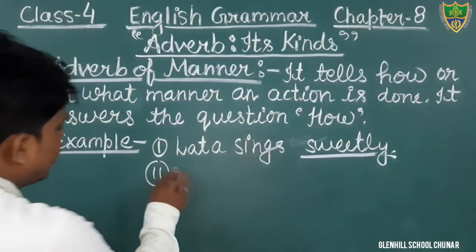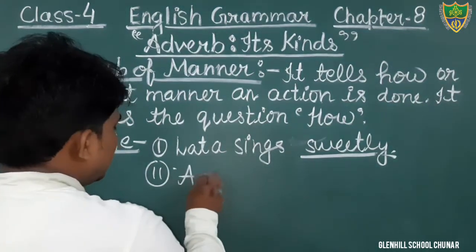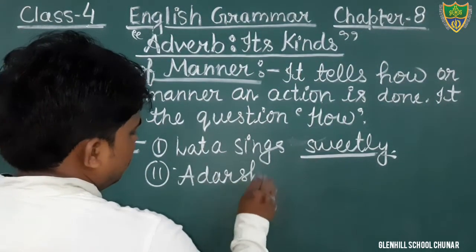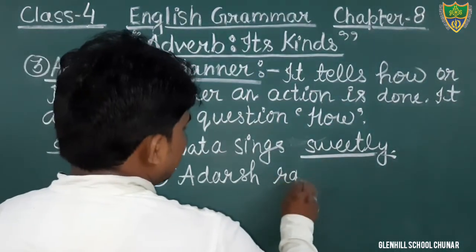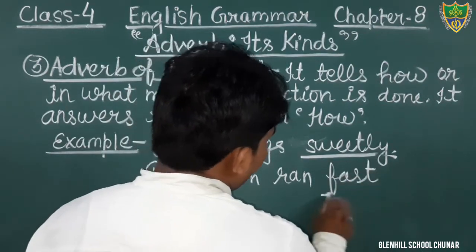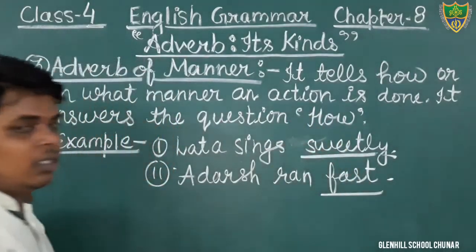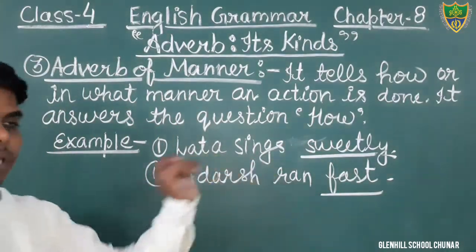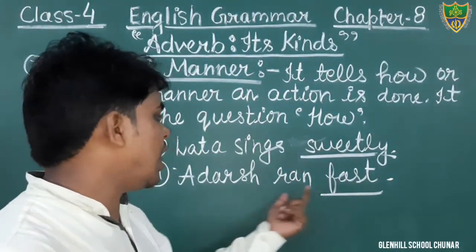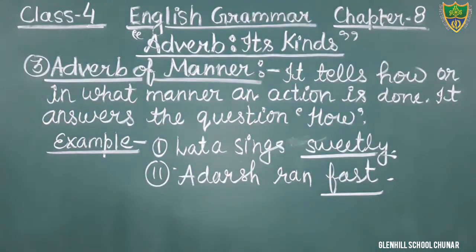Come to the next question. So, the next example, just see. Others ran fast. Ran is the past form of run. Yes, friends, in this sentence, the word fast is an adverb. Why? Because it tells the manner of an action, and it also gives the answer of the question how. We can see, how did others run? Others ran fast. Okay, students, in this sentence, the word fast is an adverb of manner.